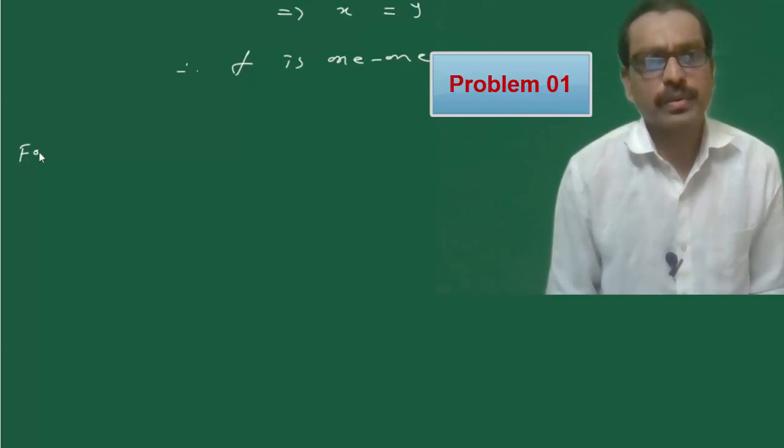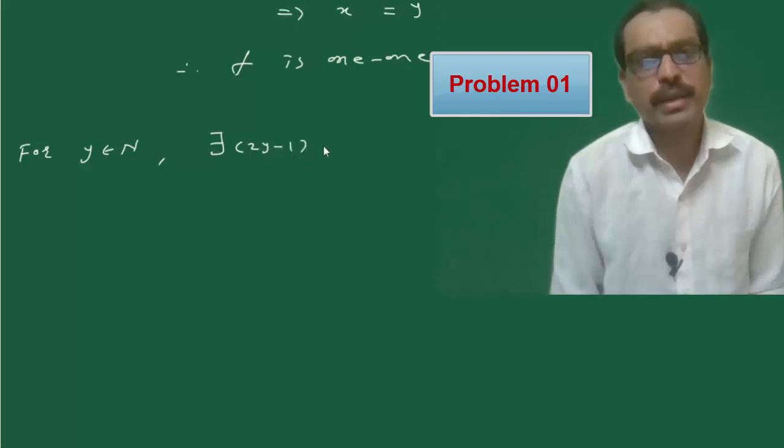For onto, for y belongs to N, then there exists x, here x is equal to 2y minus 1, belongs to A. Now let x be equal to 2y minus 1.